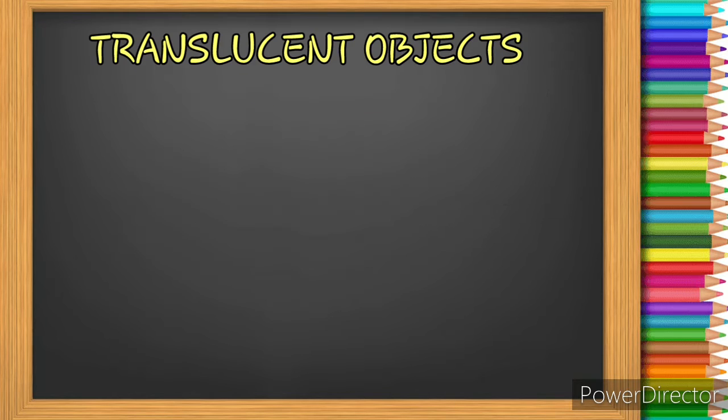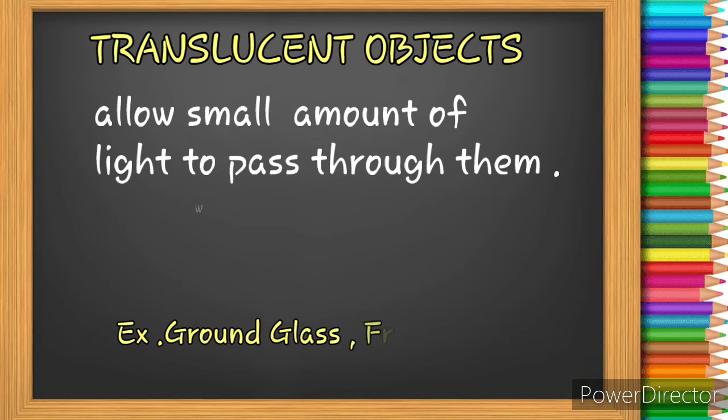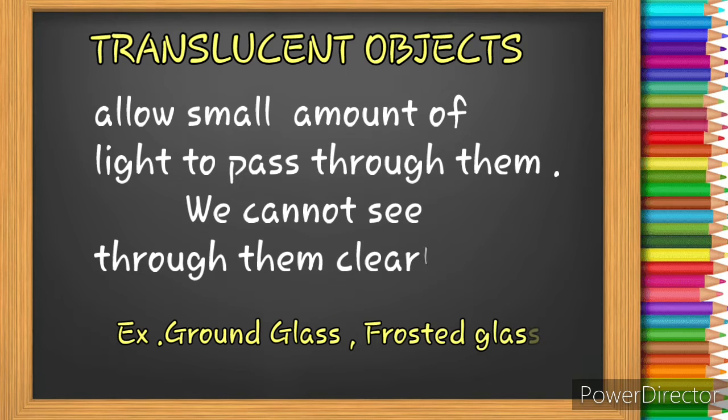There are some bodies which allow a small amount of light to pass through them, but we cannot see through them clearly. Such bodies are called translucent bodies. Ground or frosted glass and waxed paper are some examples of translucent bodies.